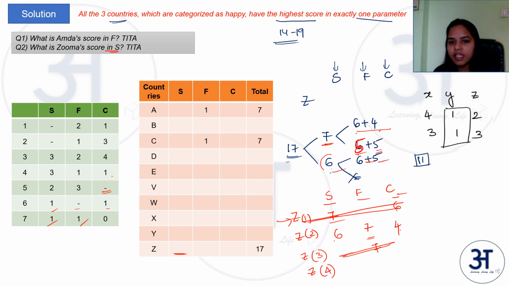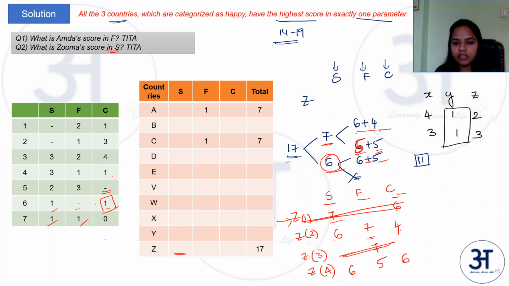So in this case the highest is 6 and that should be the highest of one of the parameters at least, so that will be of C. So C will be 6. Once C is 6, then what other can take 6 of S and F? Only S can take a 6. So S will take a 6 and F will take a 5.